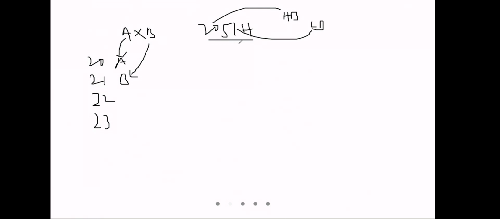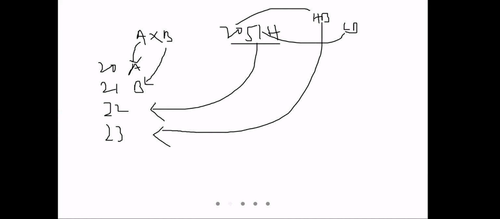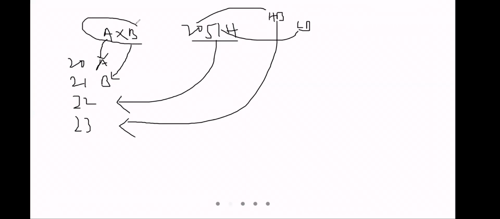After multiplying, the answer will always come in 16 bits. The low byte will occupy 22 and the high byte will occupy 23. Multiplication is always between A and B. You can't use other registers.